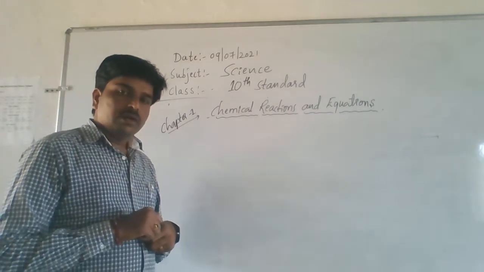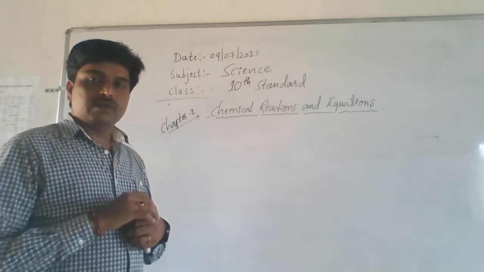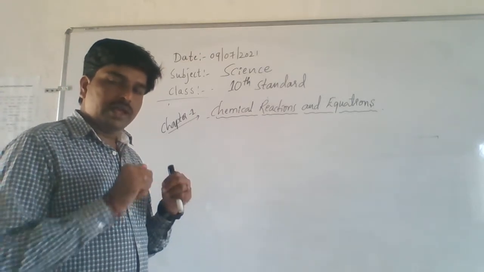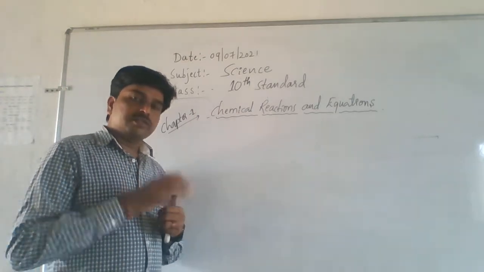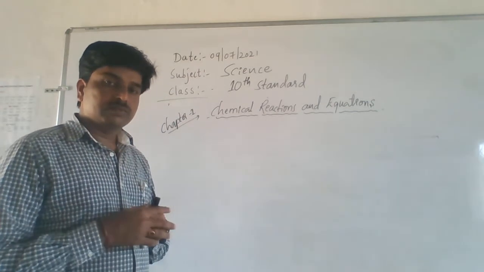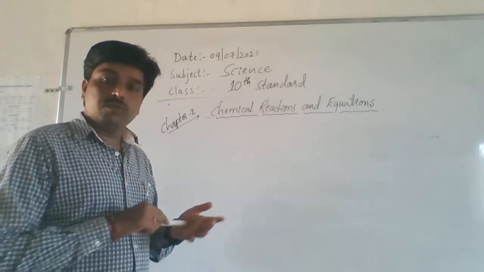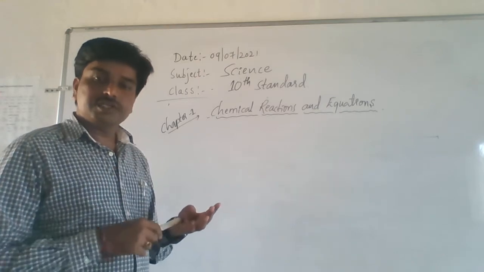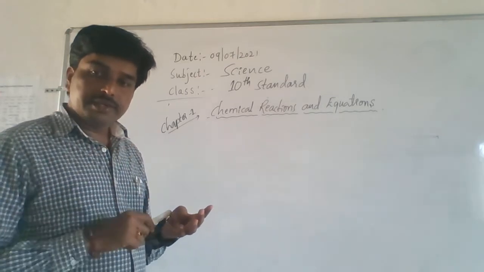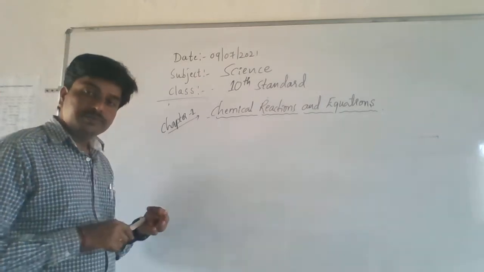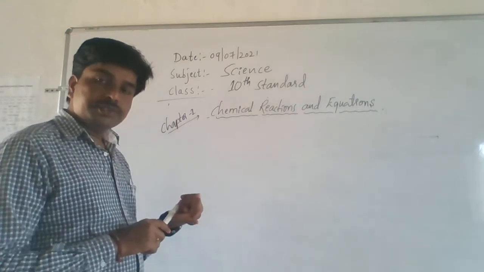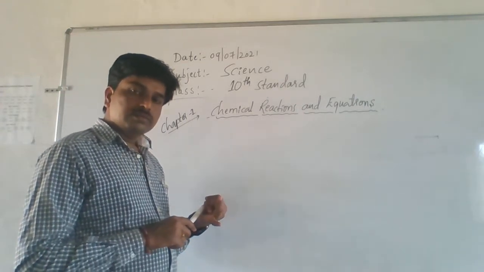And I told about the characteristics of this chemical reaction. Characteristics are nothing but what it involves. First one, what it involves? Change in state, change in color, change in temperature, then what?